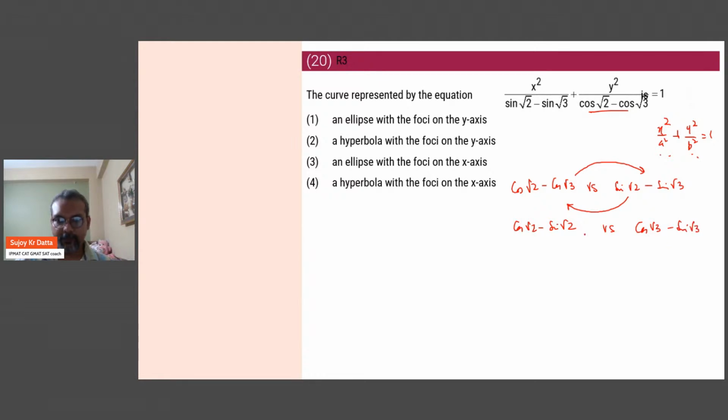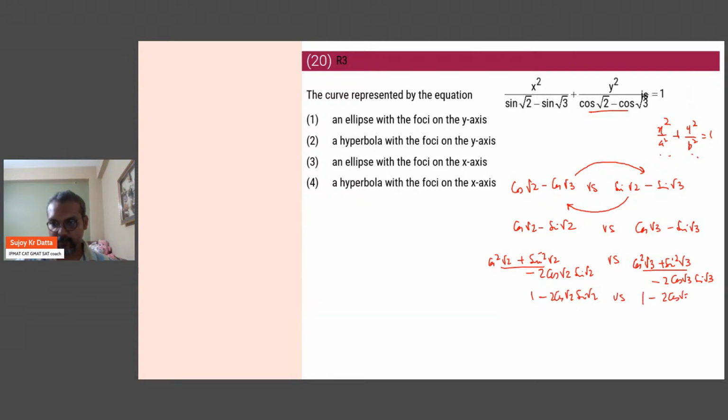Okay. So now square both sides. If I square it, this will become cos squared root 2 plus sine squared root 2 minus 2 cos root 2 sine root 2, while the other side, we still don't know the inequality, so I'm keeping it unchanged, squaring: cos squared root 3 plus sine squared root 3 minus 2 cos root 3 sine root 3. Now this becomes 1, this also becomes 1, so it is 1 minus 2 cos root 2 sine root 2, 1 minus 2 cos root 3 sine root 3.